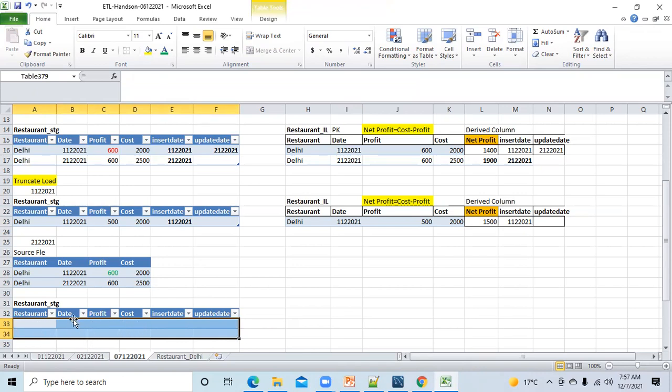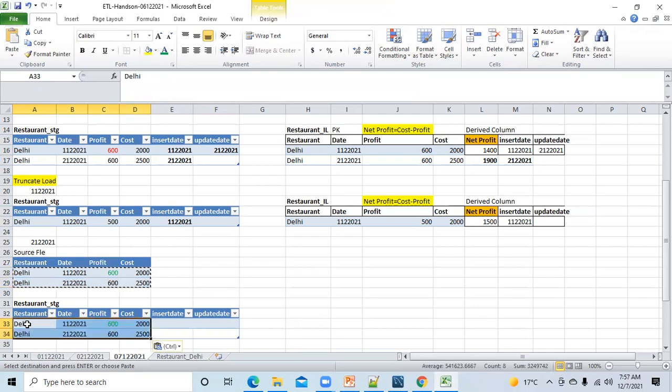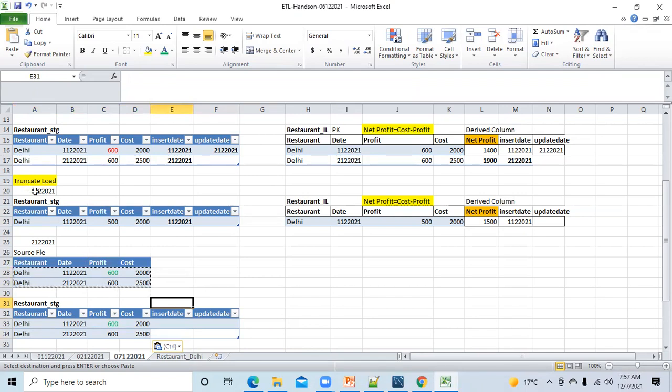After deleting the data, whatever data is present in the source file, it will copy it and paste it. Understood? That is why the name is truncate: delete whatever data is present in the staging, and then whatever data is present in the source file, copy it and paste it. This is truncate load.